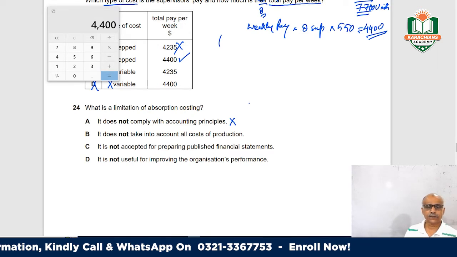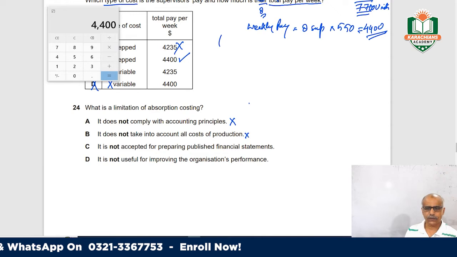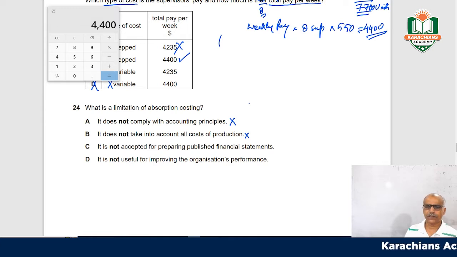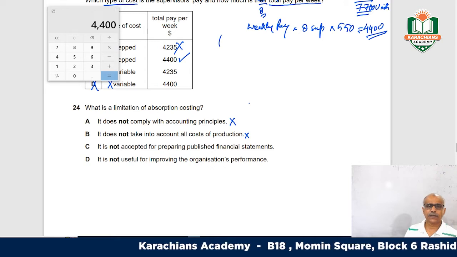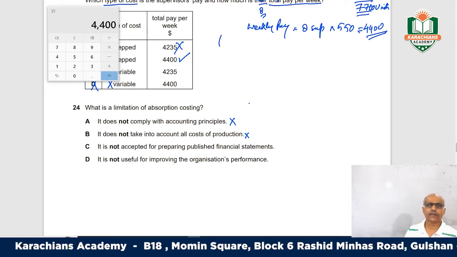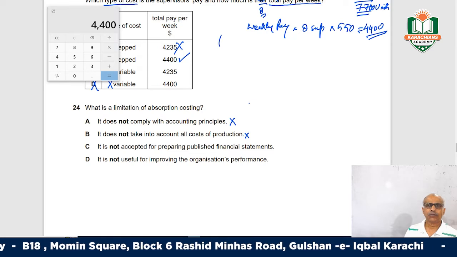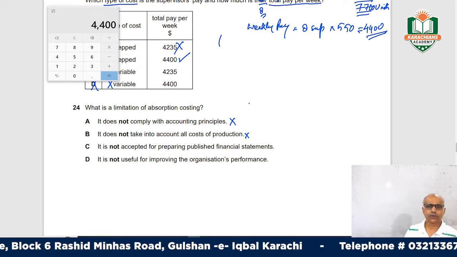No, it does consider the whole cost of production. It is not accepted for preparing published financial statements. No, it is accepted, because all our financial statements are prepared based on total cost, which is the absorption cost.